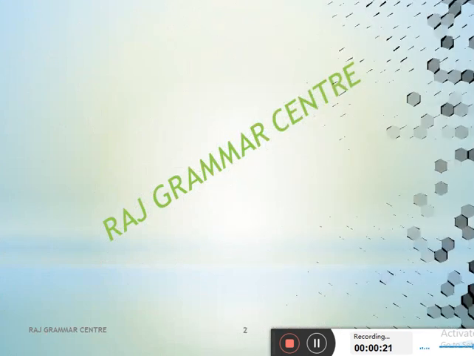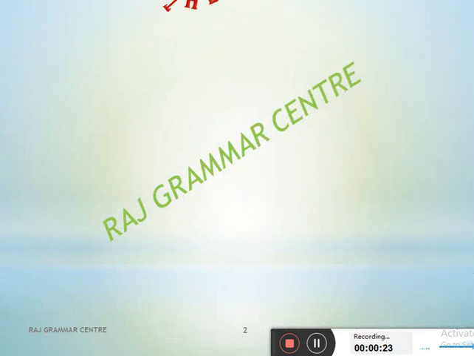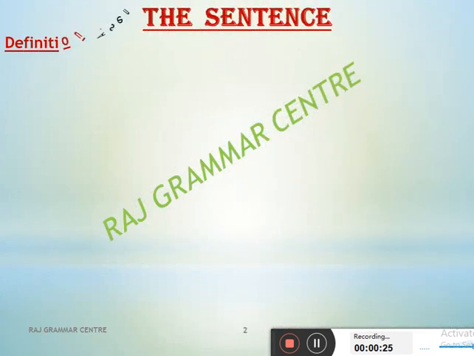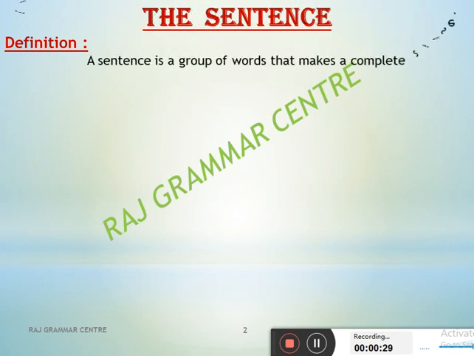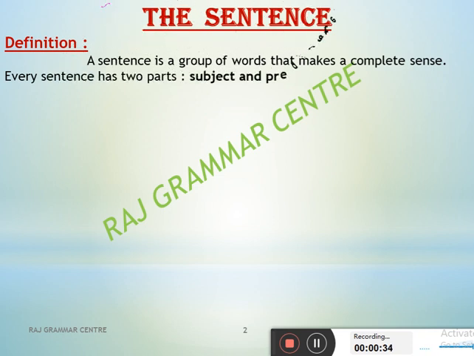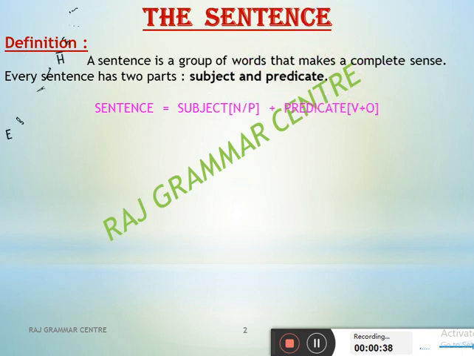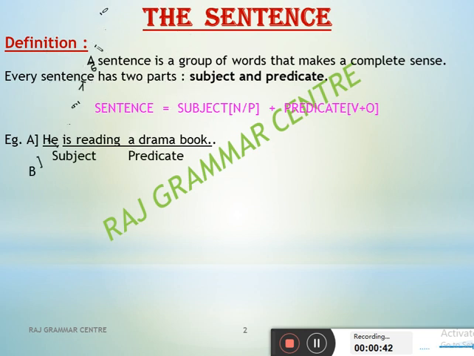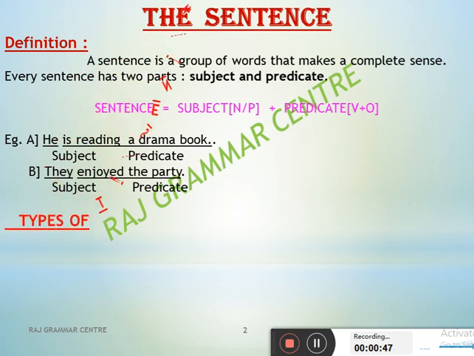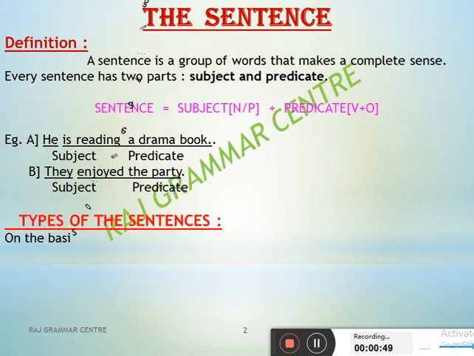Before I start the types of sentences, you must first know what is meant by a sentence. See on the screen. The definition is: a sentence is a group of words that makes a complete sense. Every sentence has two parts, subject and predicate. Try to understand one thing, that each and every sentence is a group of words that makes a complete sense. And every sentence has two parts, subject and predicate.